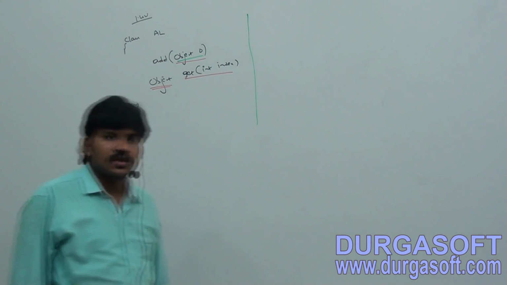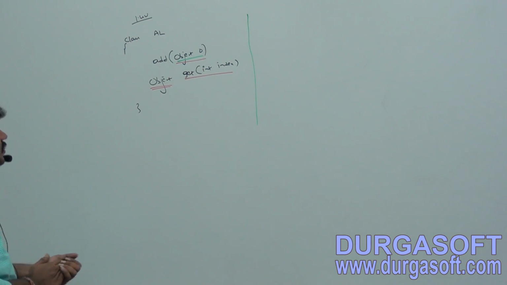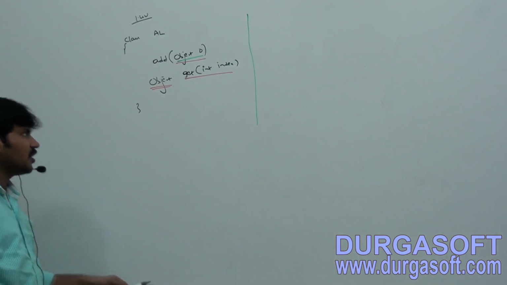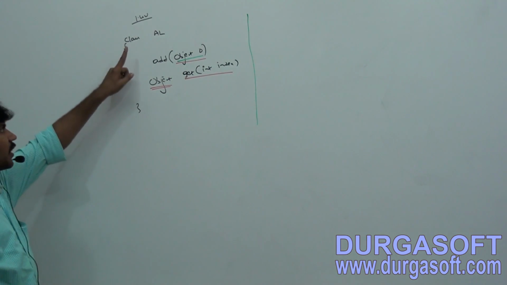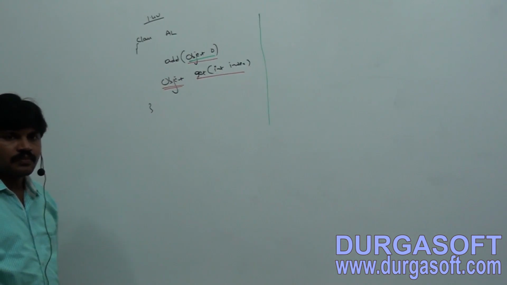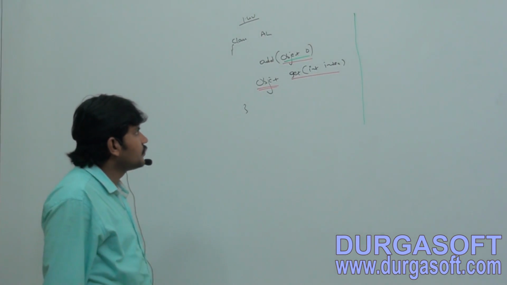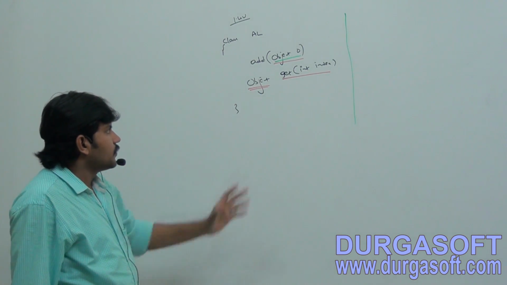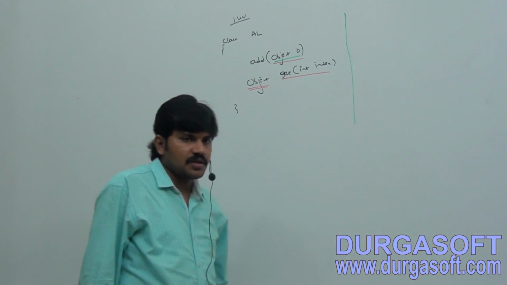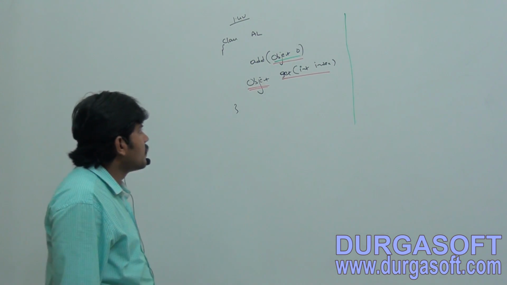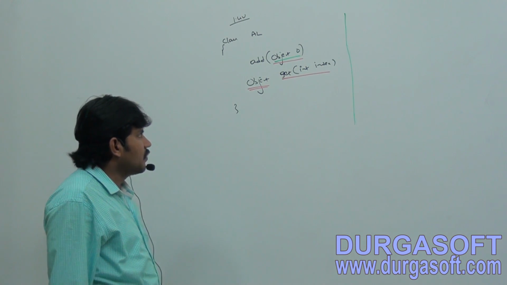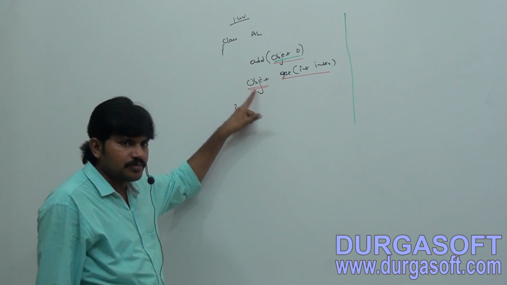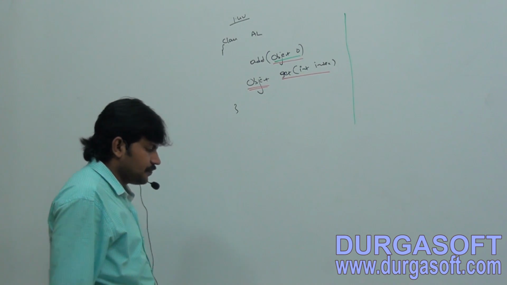Class ArrayList, add of Object o. Next, the return type of the get method is what? Object.